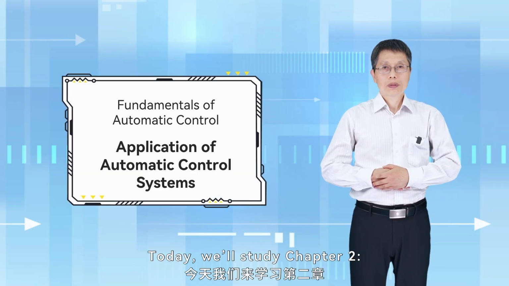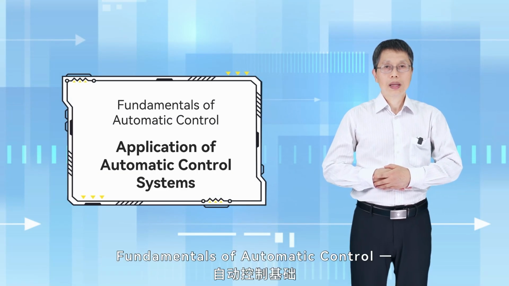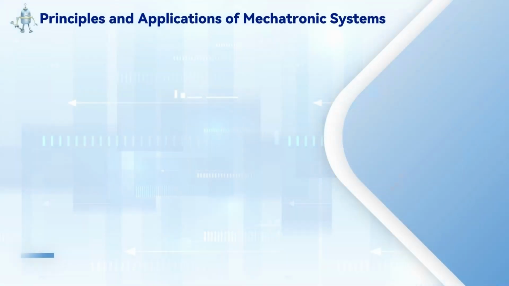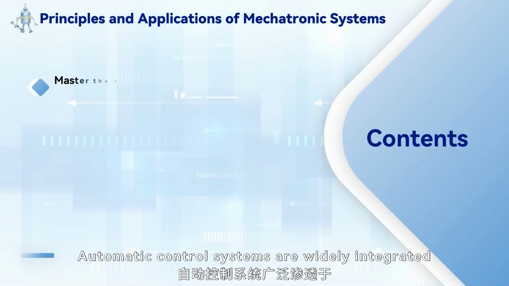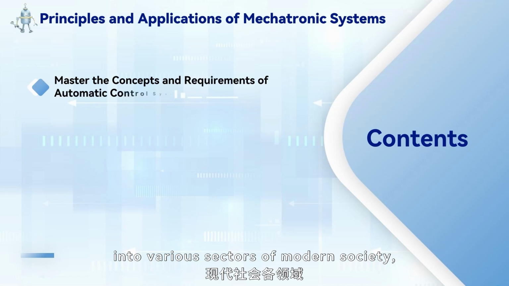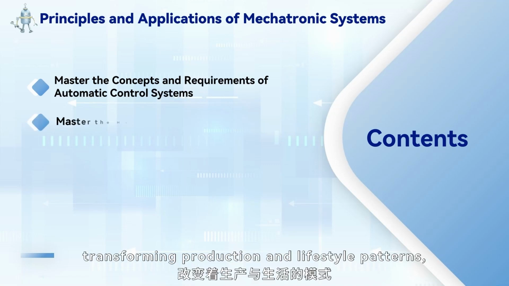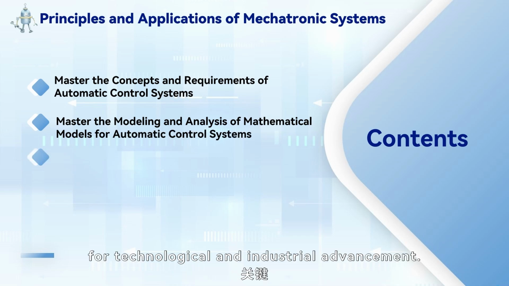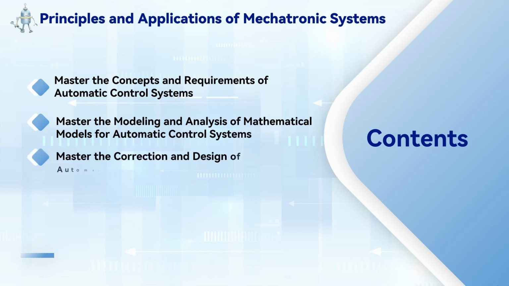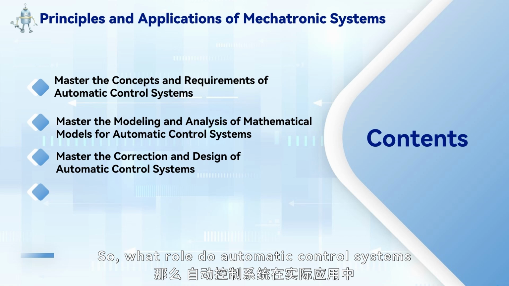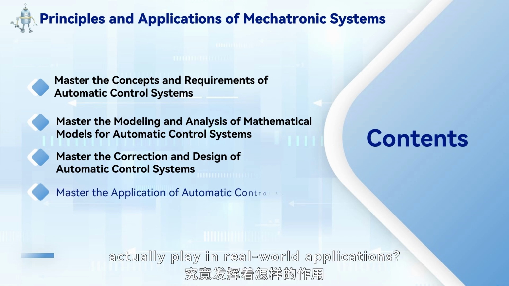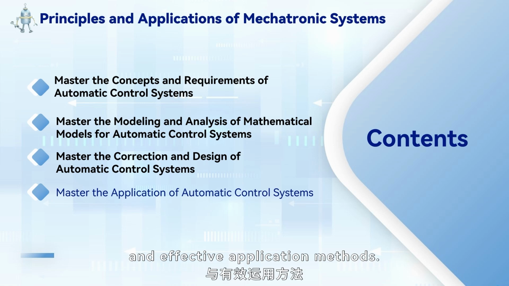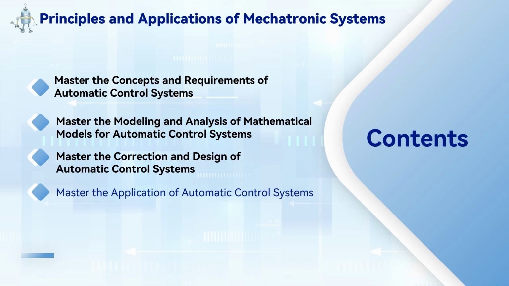Today we'll study Chapter 2, Fundamentals of Automatic Control, Application of Automatic Control Systems 2. Automatic control systems are widely integrated into various sectors of modern society, transforming production and lifestyle patterns, and serving as a key driver for technological and industrial advancement. So, what role do automatic control systems actually play in real-world applications? Let's delve into their practical applications and effective application methods.